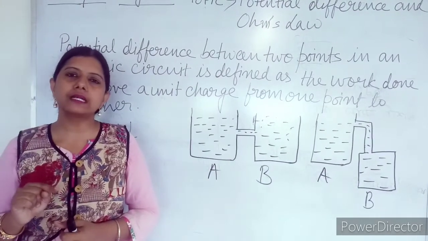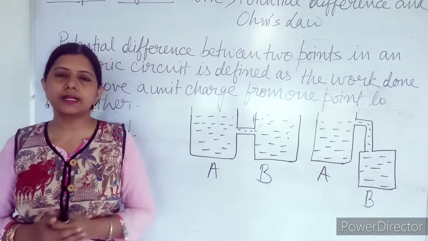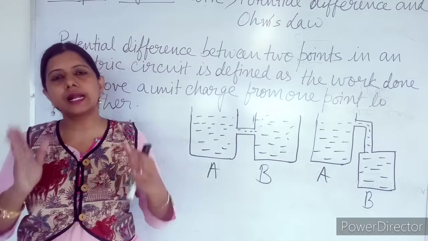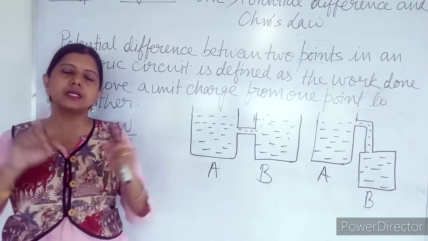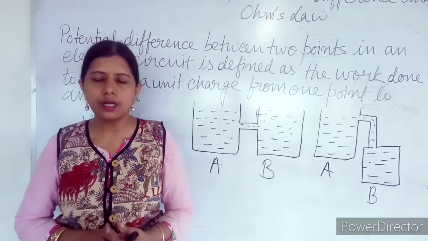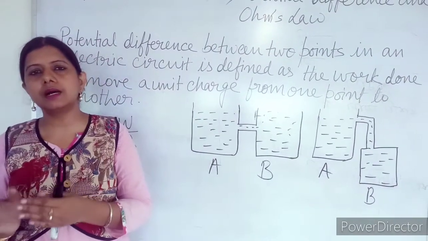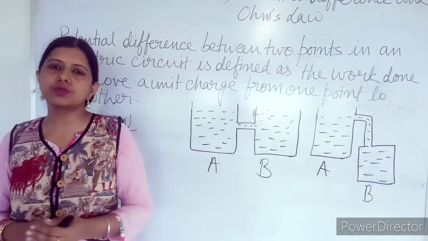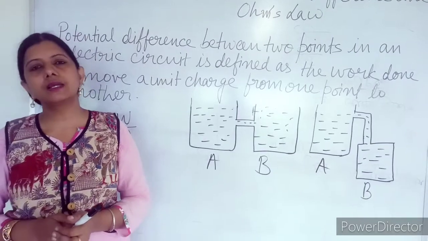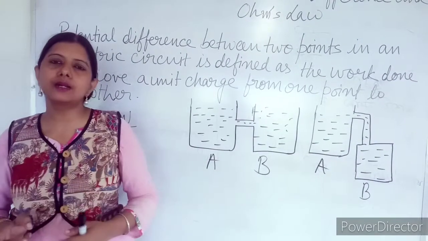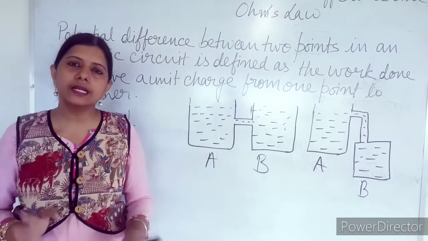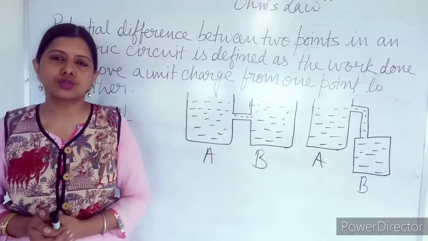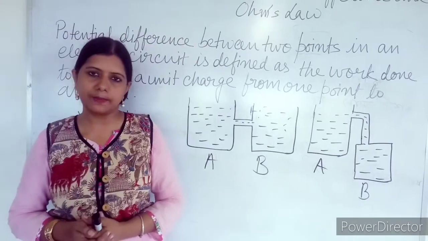When those two ends of the cell are connected to a metallic conductor, it creates an electrical pressure, that is the potential difference between the ends of the conductor. So at one end the electrons will be more in number, at the other end fewer. So electrons will flow from one end to the other, and this will continue until the chemical reaction inside the cell or battery stops.